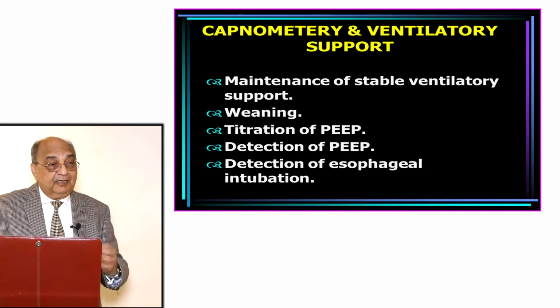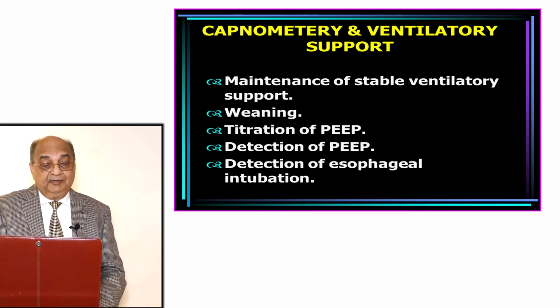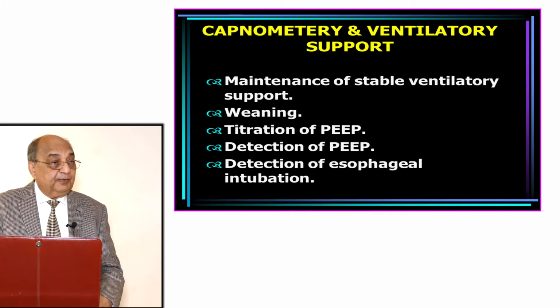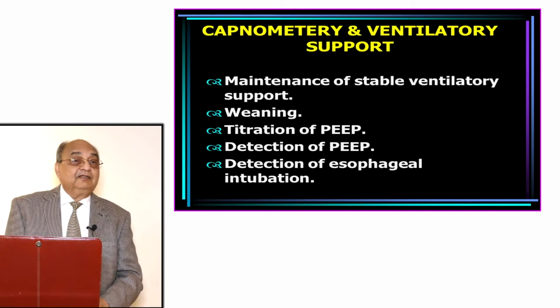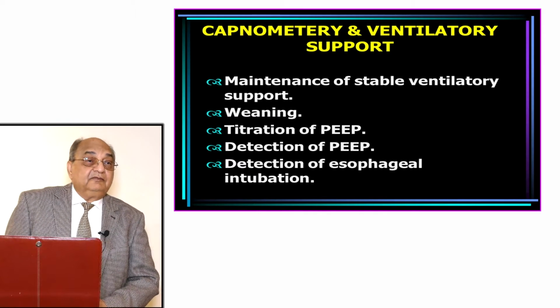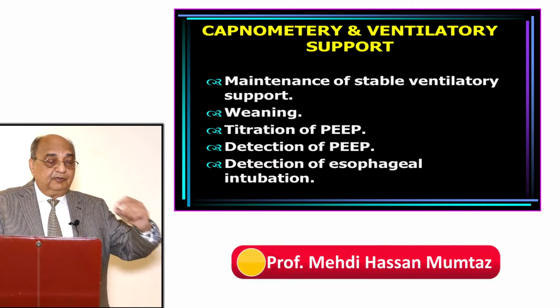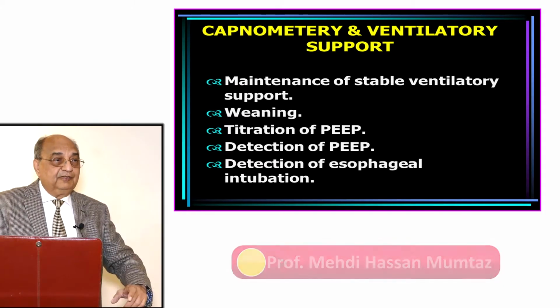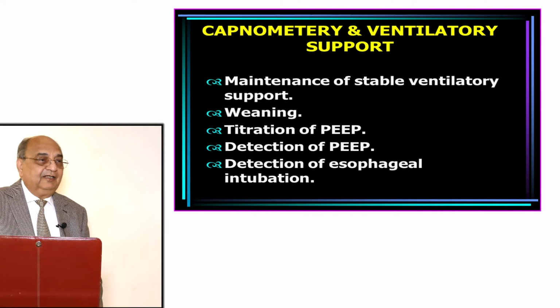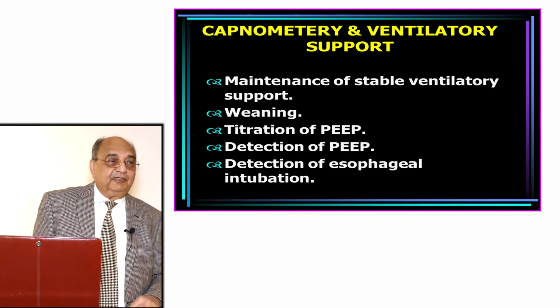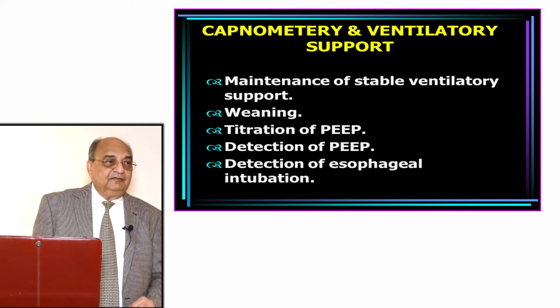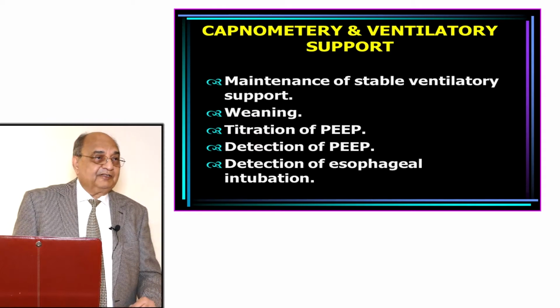It also helps us to detect esophageal versus endotracheal intubation. Sometimes, instead of the tube going into the trachea, it goes into the esophagus. This is one of the tests: after how many breaths do you test? How many breaths do you check, whether carbon dioxide is coming or not?